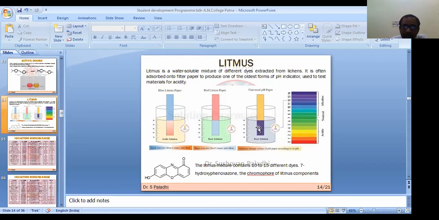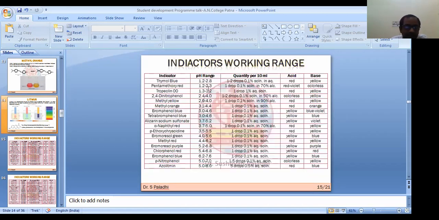So this is the color chart at different pH. This is the general compound, and there are several indicators. I will share these slides, and you can find there are several indicators, their pH range, that is the working pH at which they will work, how much quantity is required for indication, and what the color is in acid medium and in basic medium.